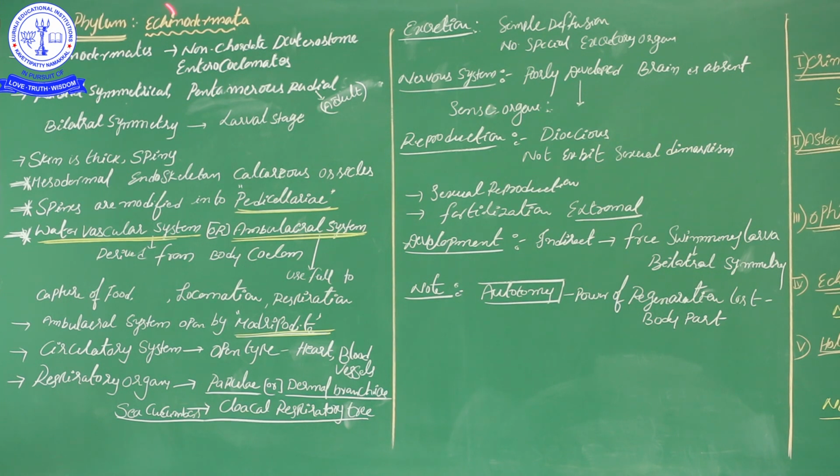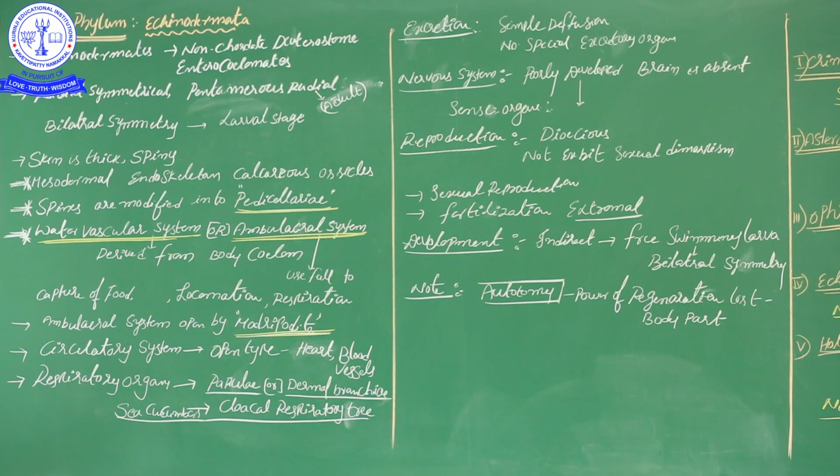See, this phylum Echinodermata differs from the remaining invertebrate phyla. Here I am using the word invertebrate. Invertebrate means organisms that do not have a notochord, okay, the vertebral column is absent. Such a group of organisms we call invertebrates.